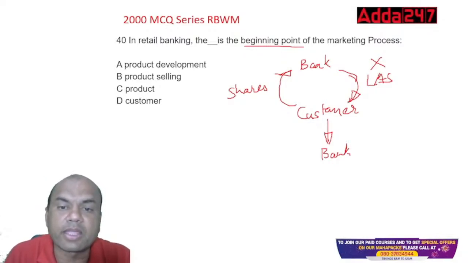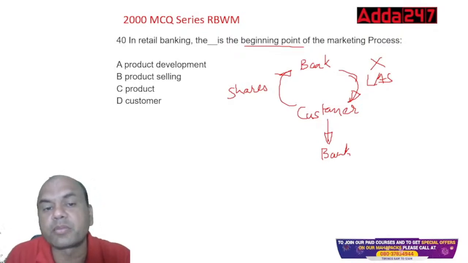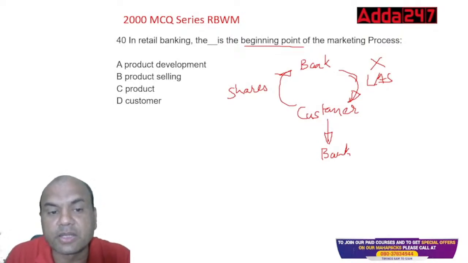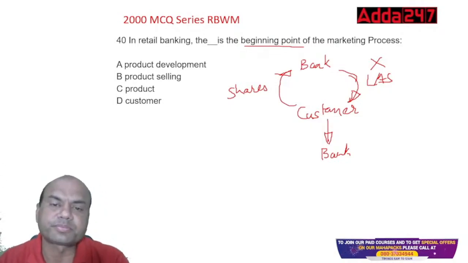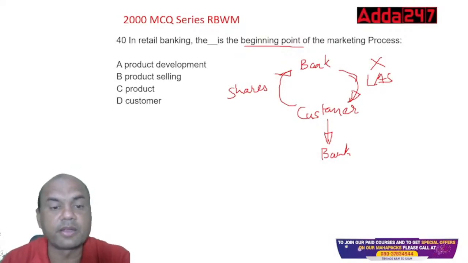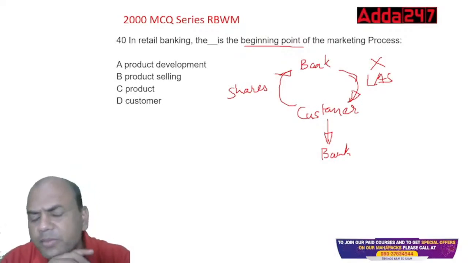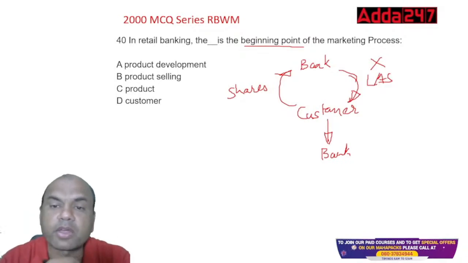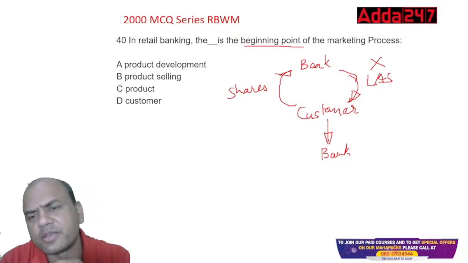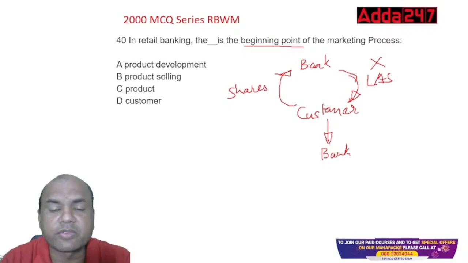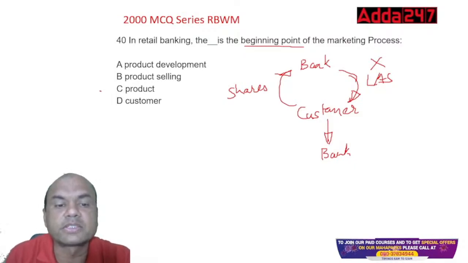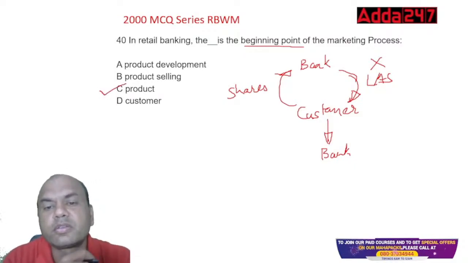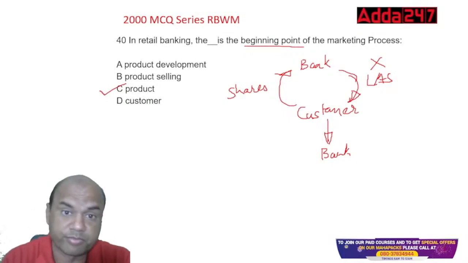In retail banking, the dash is the beginning point of the marketing process: product development, product selling, product and a customer. So which is the beginning point? Just now I gave you the hint. If I don't have the product, will you stay with me? Even if I give very good service and everything else is good, will you stay with me? No, right? So that's why product is the beginning point of all your marketing process. Product.